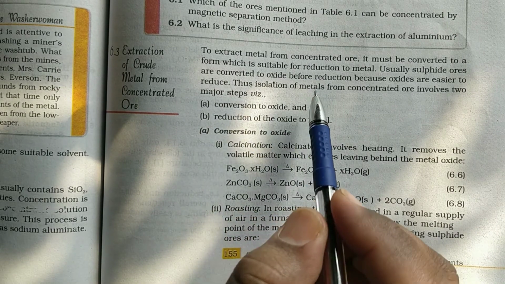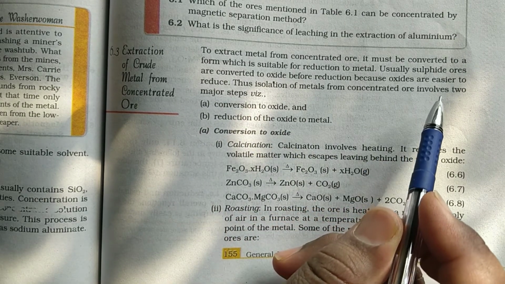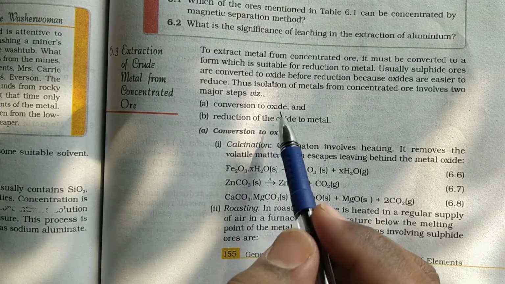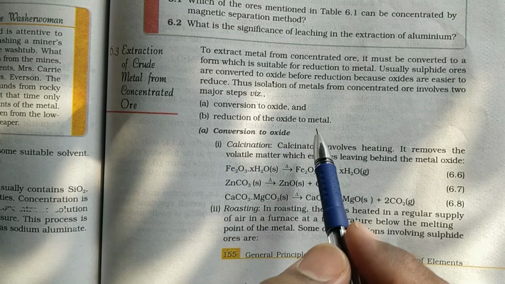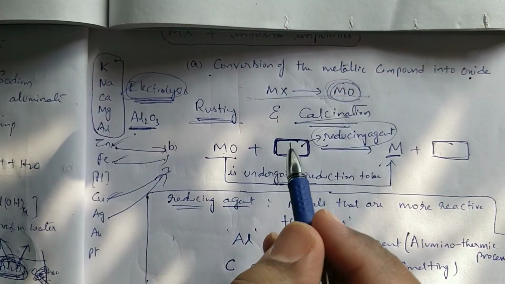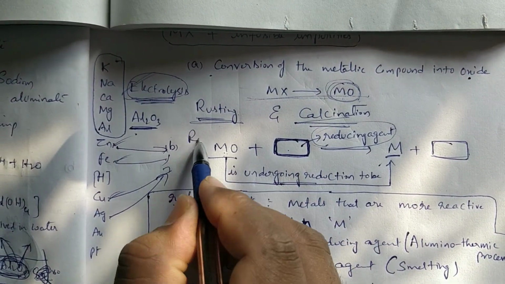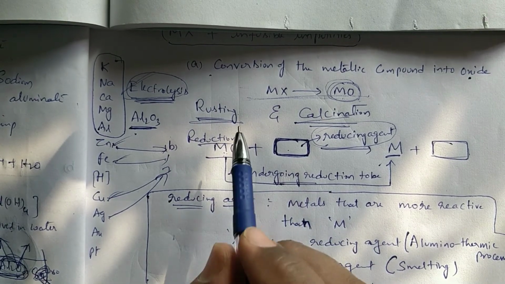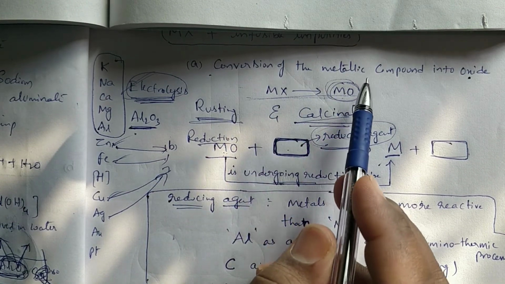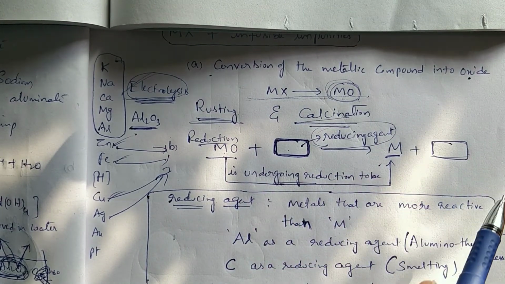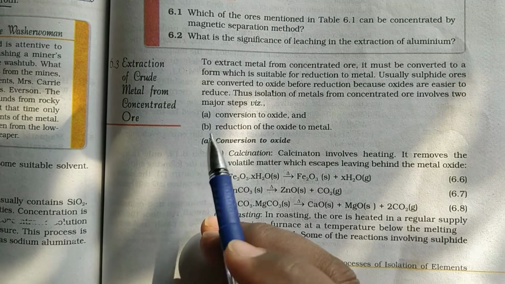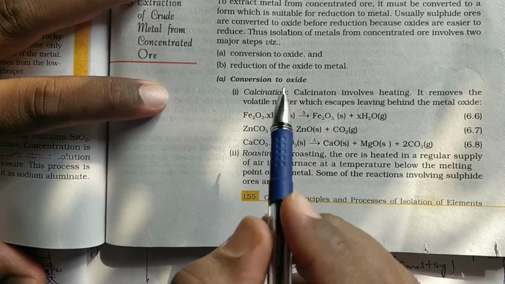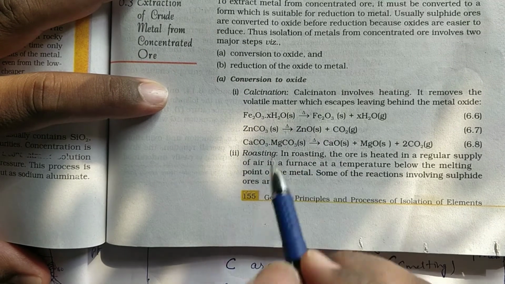Thus, isolation of metals from concentrated ore involves two major steps. Those are conversion to oxide and reduction of the oxide to metal. The second step is reduction of the metal oxide to metal. And the first one, conversion of the metallic compound into oxide. Once again, what is the first step? Conversion to oxide. And the second step is reduction of the oxide to metal.